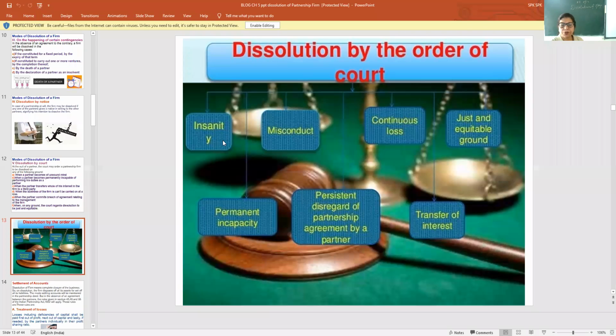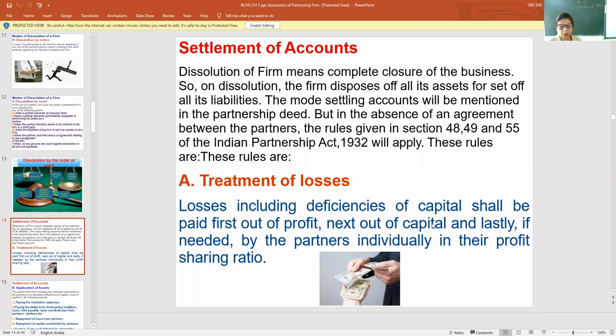Dissolution by the order of court: insanity of any partner, permanent incapacity, misconduct, cheating, fraud, disregard of partnership agreement, firm is going in continuous loss, if the court thinks that this is just on equitable ground.